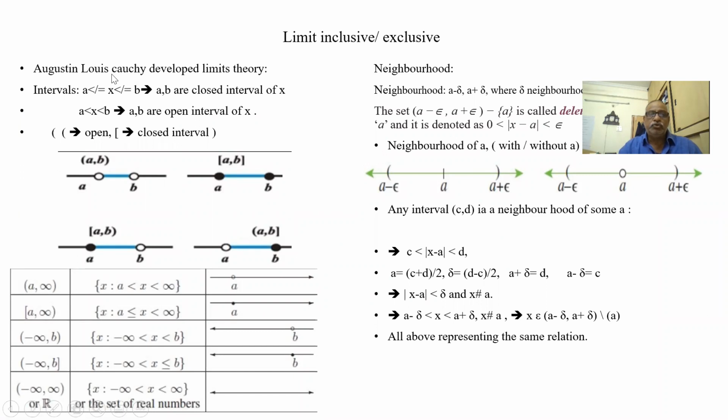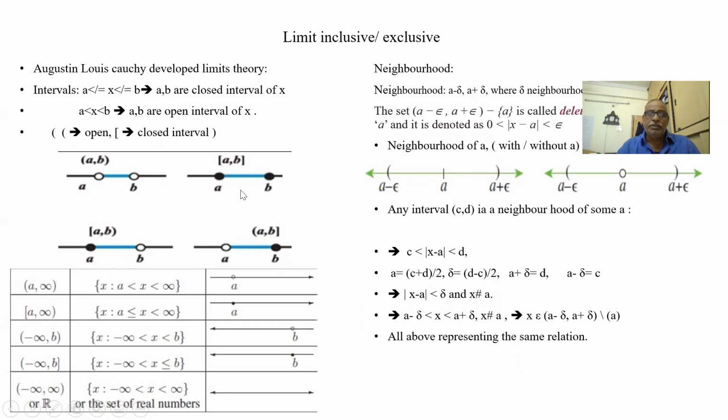See, Augustin Louis Cauchy has developed this theory. Suppose you see here, it is AB excluding A and B. The region is AB excluding A and B, so we write this with normal brackets, open brackets. Now, this is a closed interval bracket. If including A and B, then we put it including A and B.